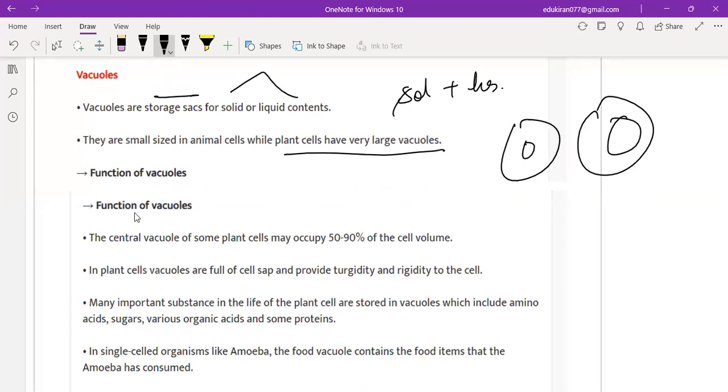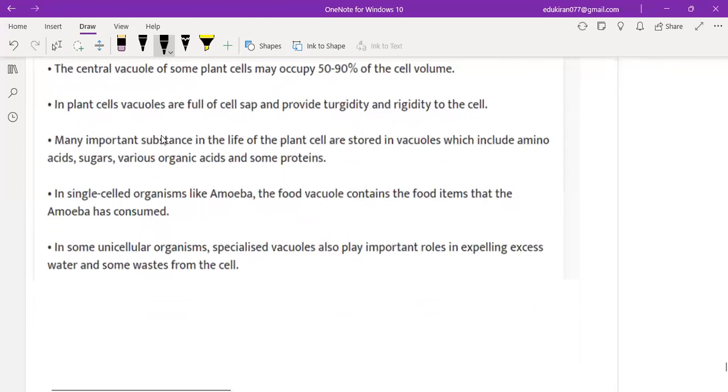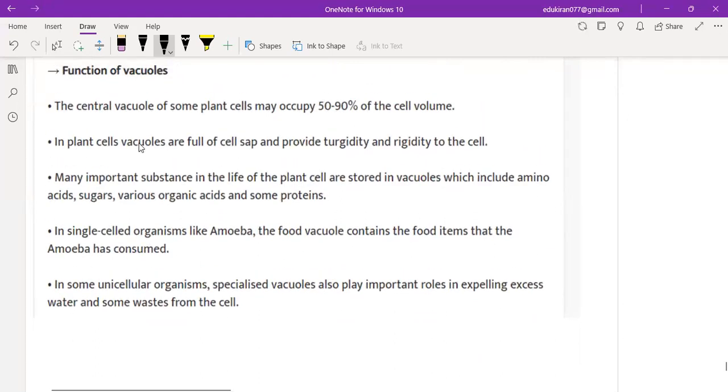Functions: the central vacuoles of some plants may occupy 50 to 90% of the cell volume. Plant cell vacuoles are full of cell sap and provide turgidity and rigidity to the cell. Many important substances in the life of the plant cell are stored in vacuoles, which include amino acids, sugar, various organic acids, and some protein. In single-celled organisms like amoeba, the food vacuoles contain the food items that the amoeba has consumed. In some unicellular organisms, specialized vacuoles also play important roles in expelling excess water and some waste from the cell.